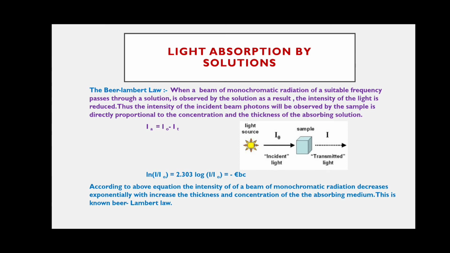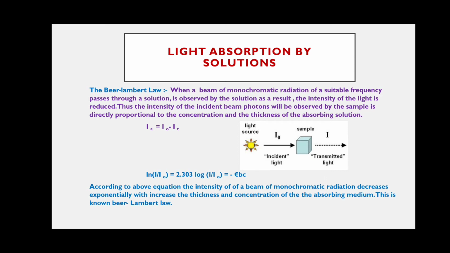IA is the light absorbed by the sample. So I naught, IT and IA. From the Beer-Lambert law, this is the equation.